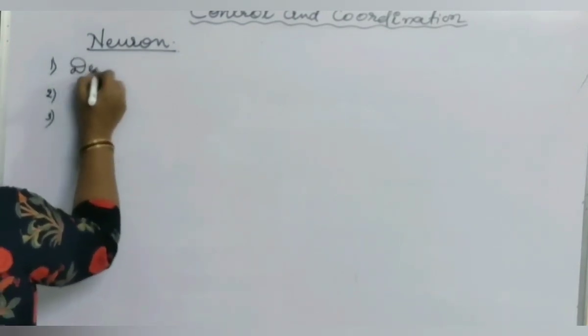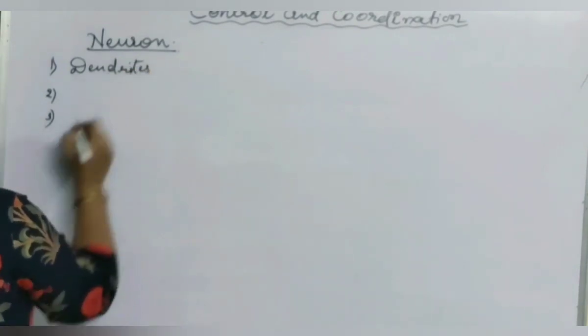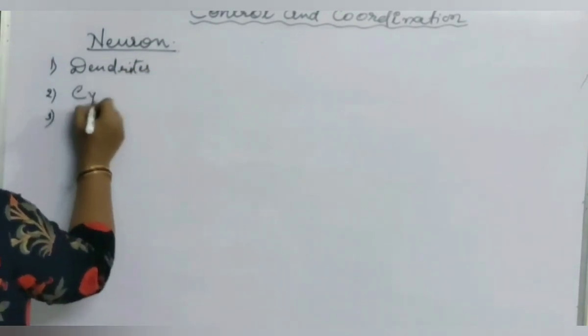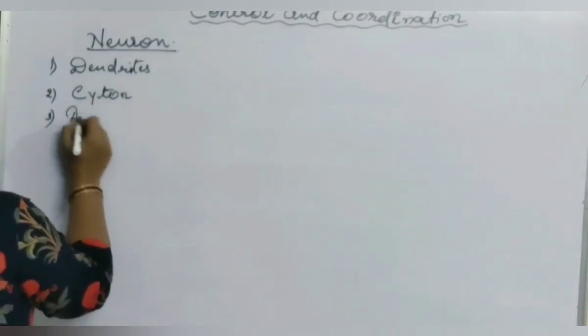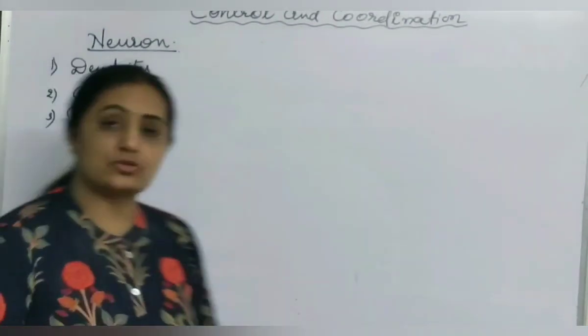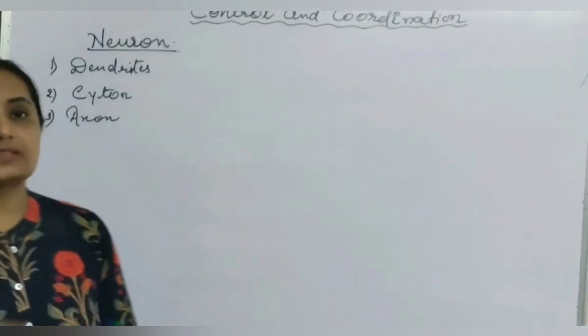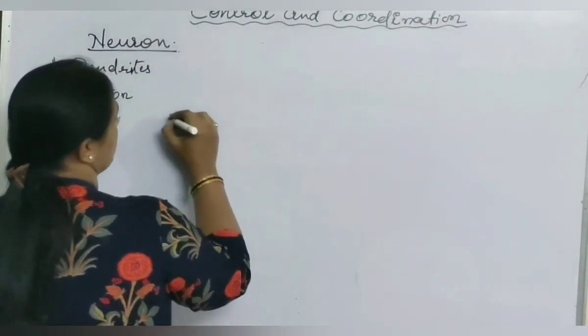First is dendrites. Second is the cell body called cytone or soma. And third is the axon, the end part, called the axon. In this way, the cell is divided into three parts. The structure is somewhat like this.